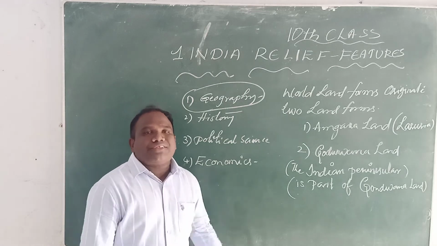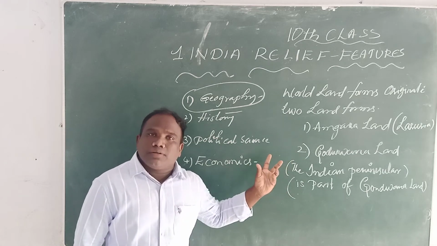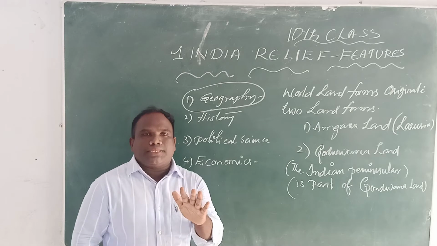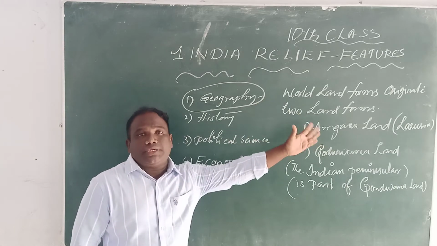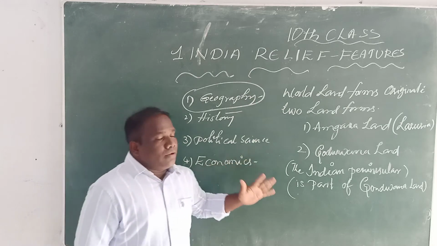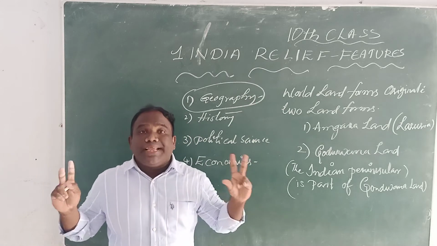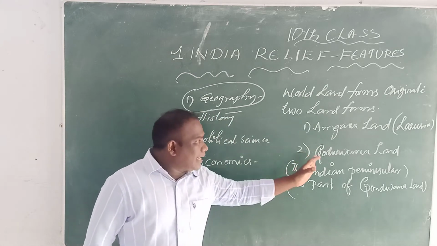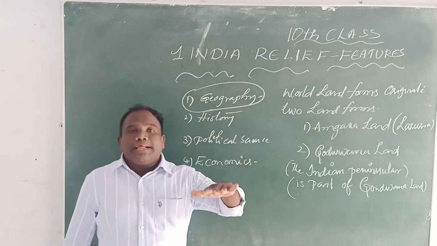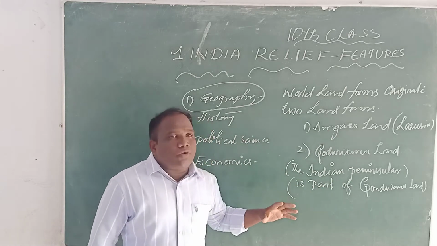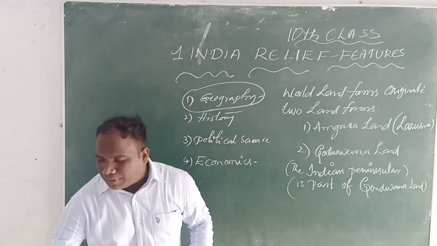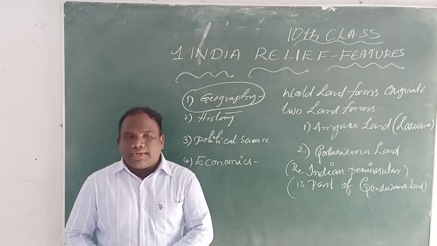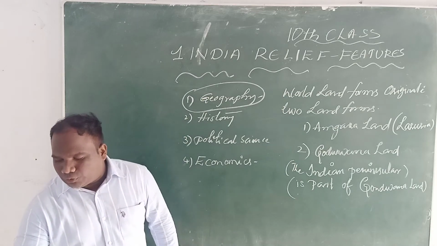I will repeat again. Actually, we have four parts in the social subject. Now we will discuss geography. The first lesson is Indian relief features. The world landforms gained two main lands. One is the Angara land, that is the Laurussia land. The second one is the Gondwana land. The Indian Peninsular Plateau is part of Gondwana land. The Gondwana land split into pieces.